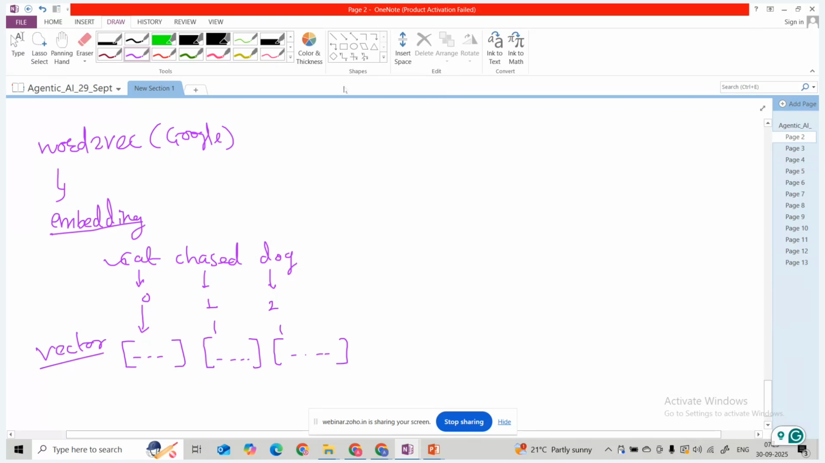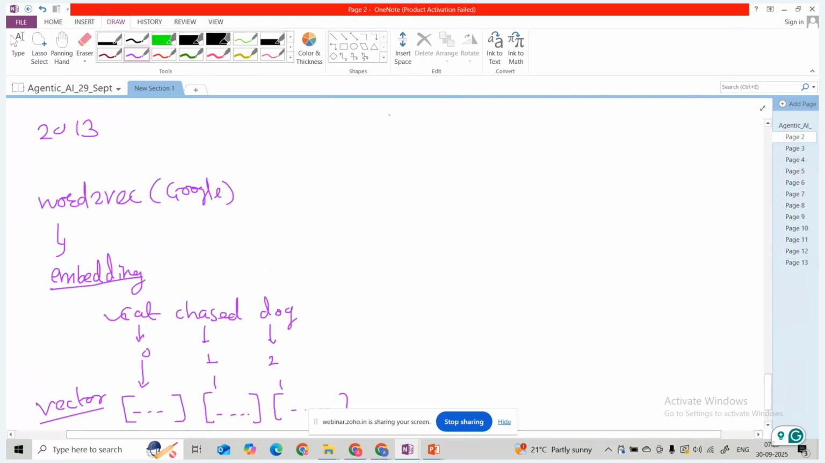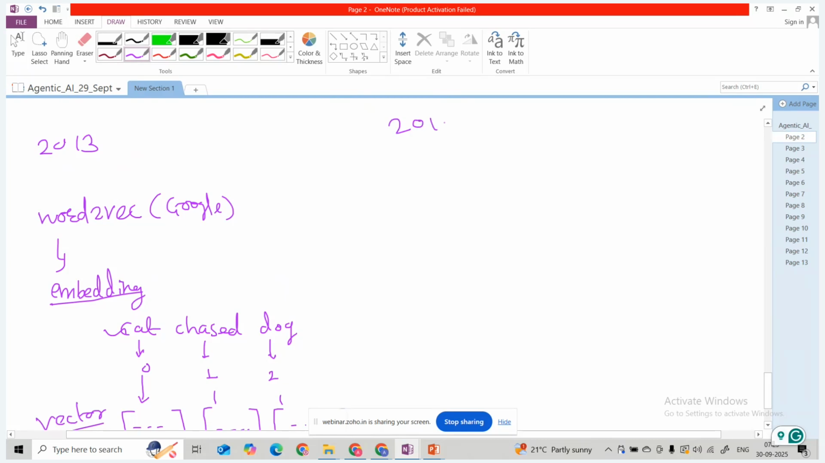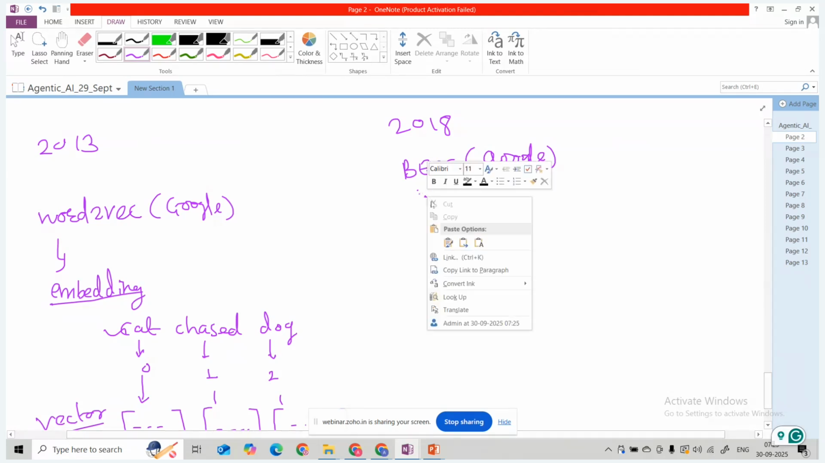Then around 2018 there was the BERT model. It is also a Google model. It is a transformer, a Bidirectional Encoder Representations from Transformers. It is a kind of bidirectional transformer.